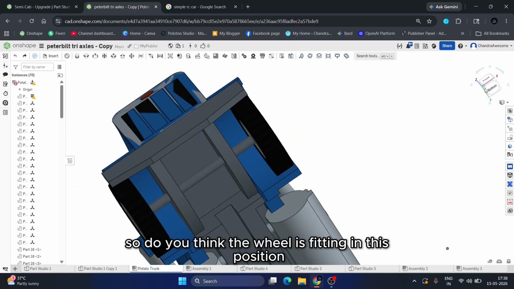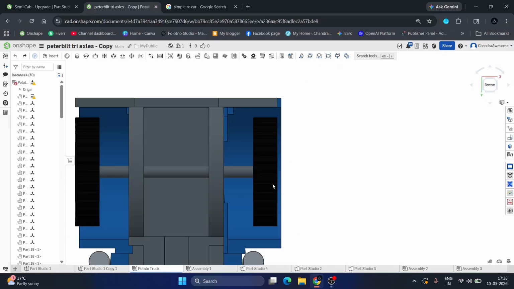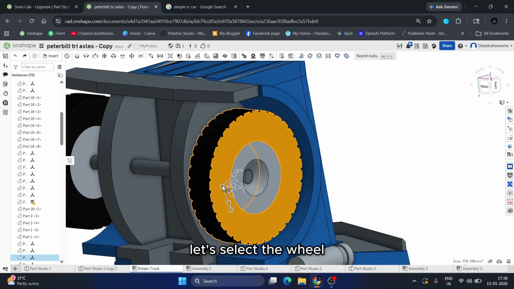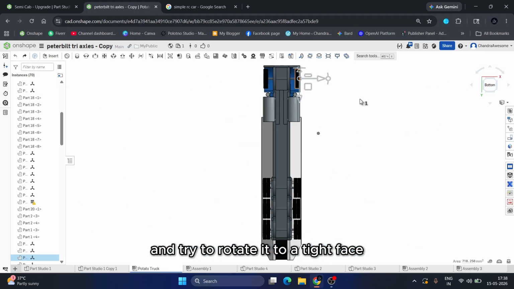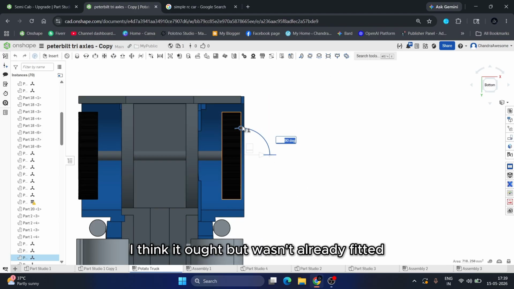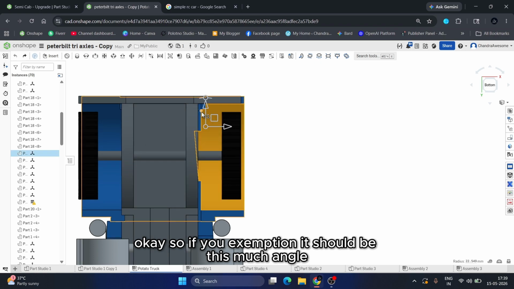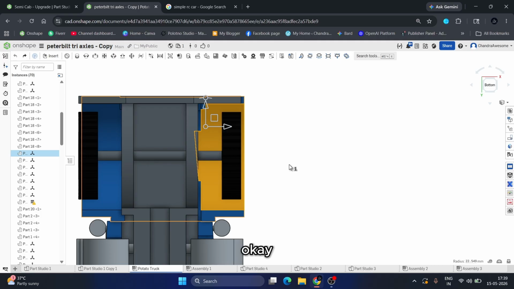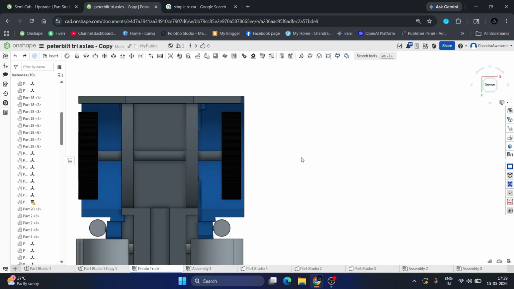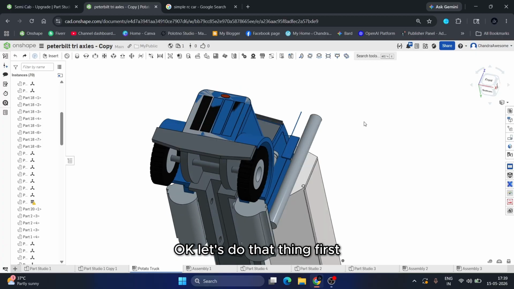Do you think the wheel is fitting in this position? Let's select the wheel and try to rotate it to 90 degrees. I think it won't because it's already fitted. If you assume, it can rotate only this much angle. We don't need this position. We need to remove these. Let's do that first.